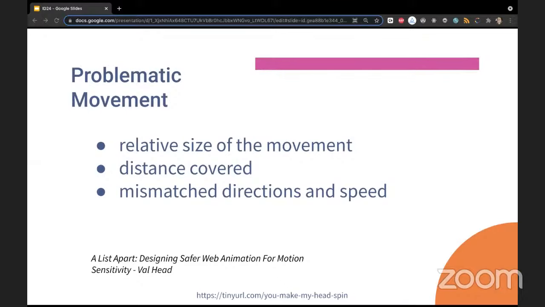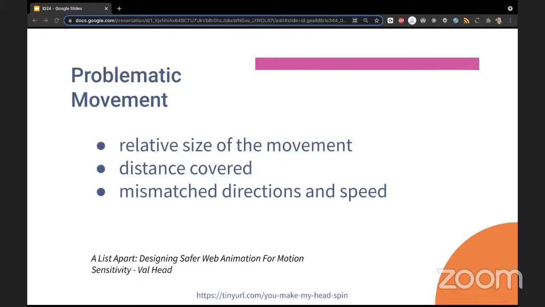And as mentioned, I had this external screen, so the actual size was also really big. And then there are mismatched directions and speed. Again, in my example, when I started scrolling, that item started scrolling as well.